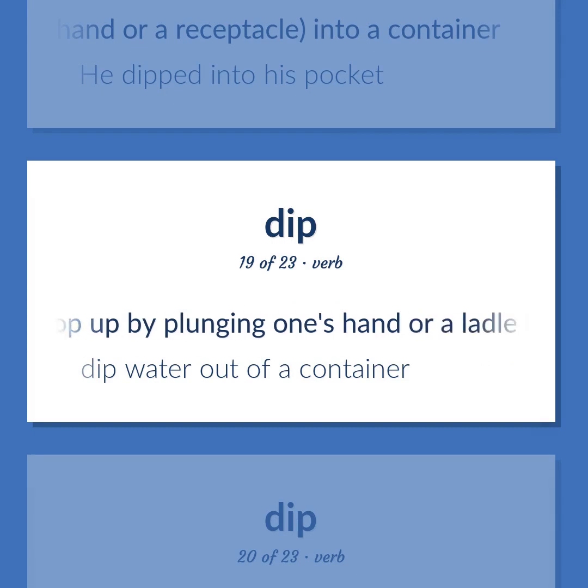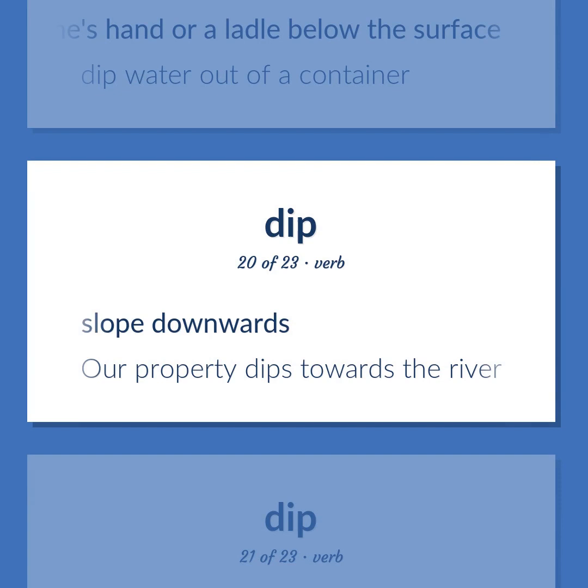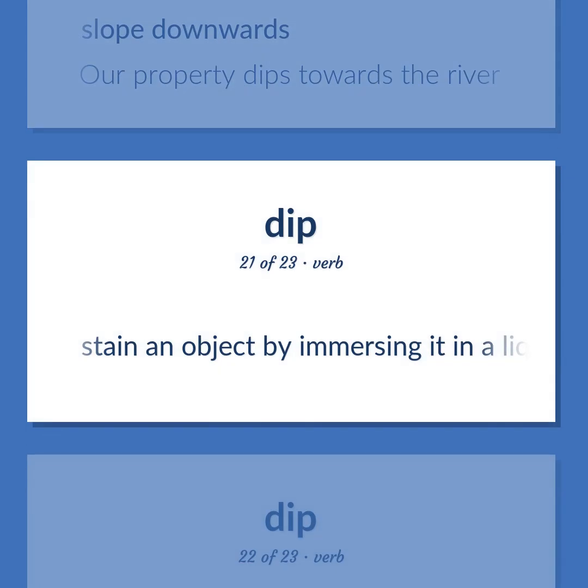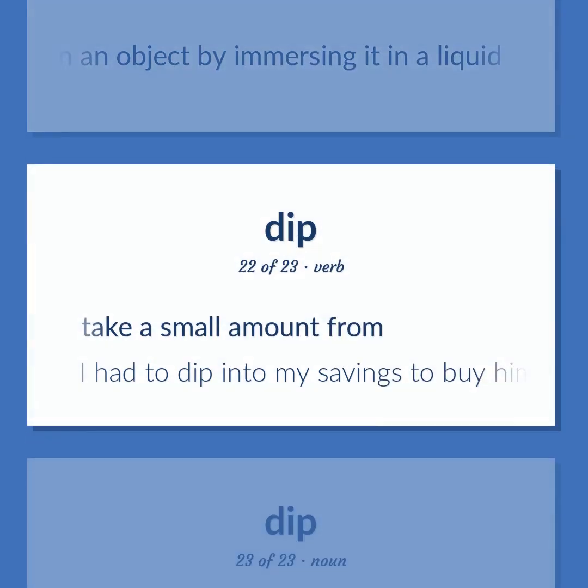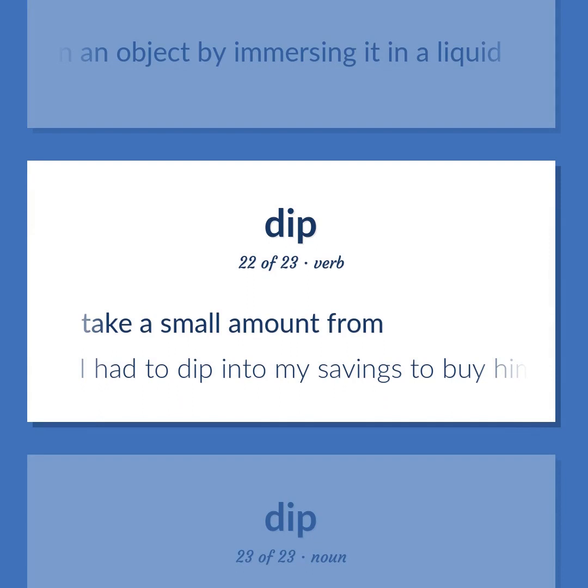Scoop up by plunging one's hand or a ladle below the surface. Dip water out of a container. Slope downwards. Our property dips towards the river. Stain an object by immersing it in a liquid. Take a small amount from. I had to dip into my savings to buy him this present.